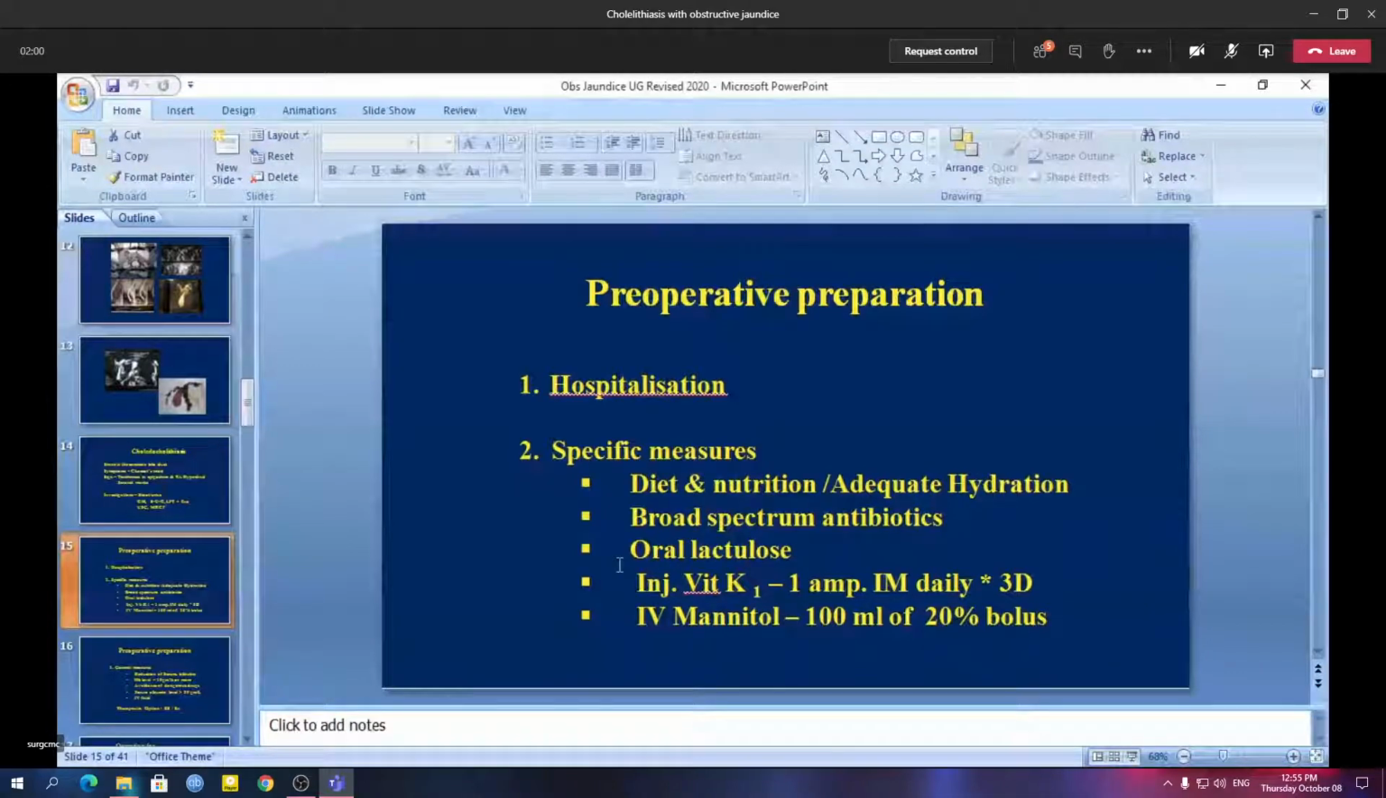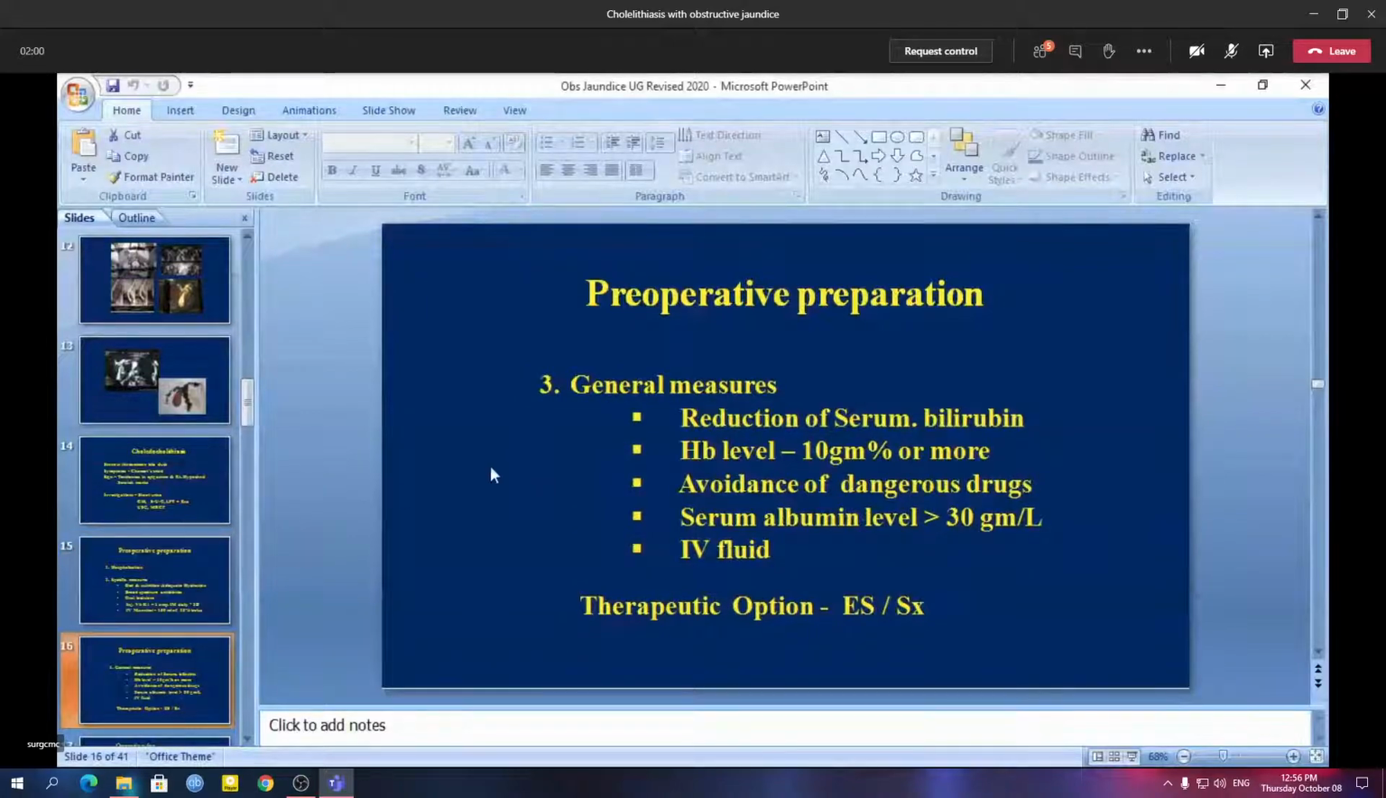And there is some role of oral lactulose, because this oral lactulose binds with the enterotoxins or endotoxins which lie in the intestinal wall, in the mucosa of the intestine. And this oral lactulose binds with the endotoxins, and thereby it is excreted out of the body in the form of stool. So thereby it reduces the endotoxin load, and therefore the post-operative infection will be less. So these are the specific management for obstructive jaundice.